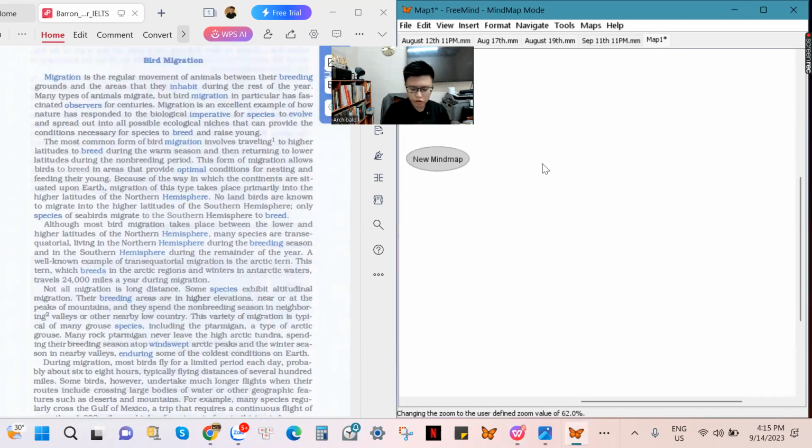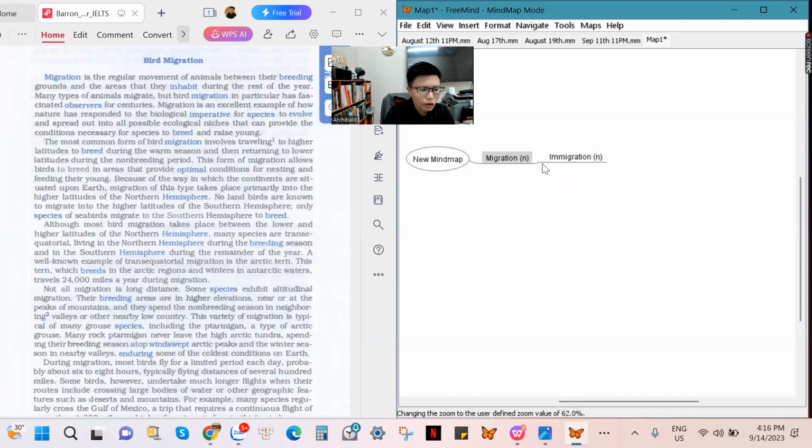Here, when it comes to the word migration, we will think of another word, which is immigration. What is the difference between migration and immigration? First, whenever you see the ending "-tion", it is a signal for you to know this is a noun in English. This is not an adjective, not an action verb, and not an adverb. So migration, immigration, "-tion" at the end is a signal for you to recognize it as a noun.